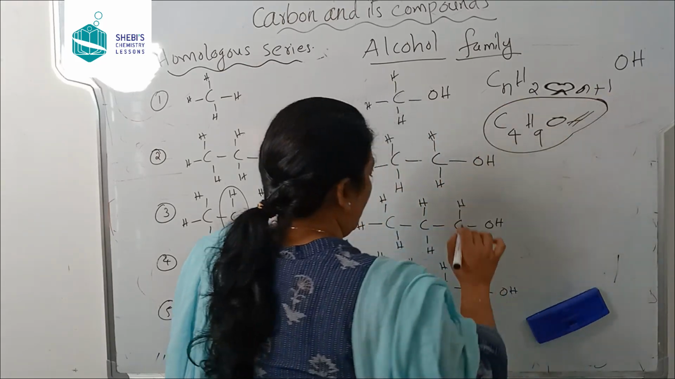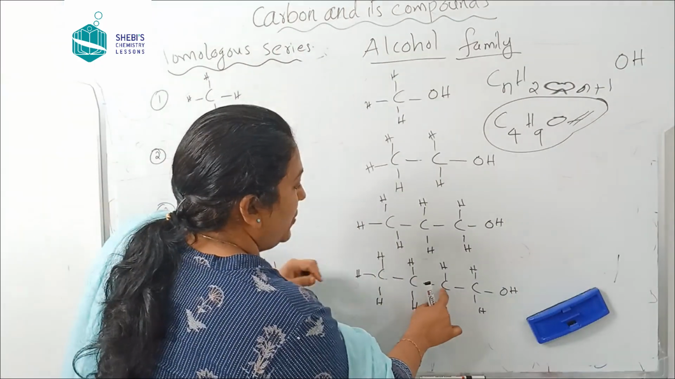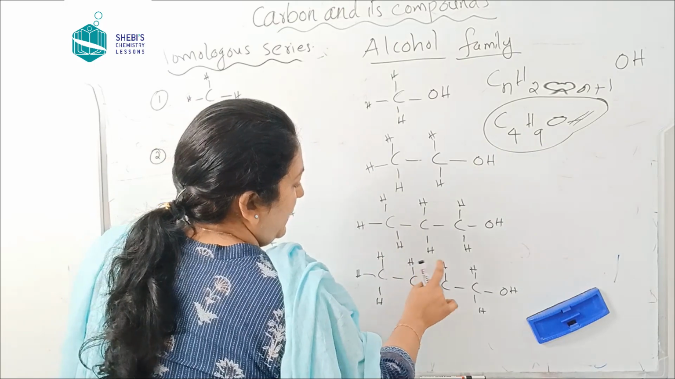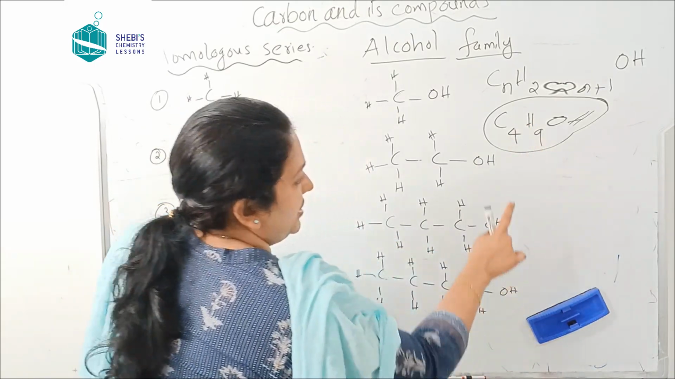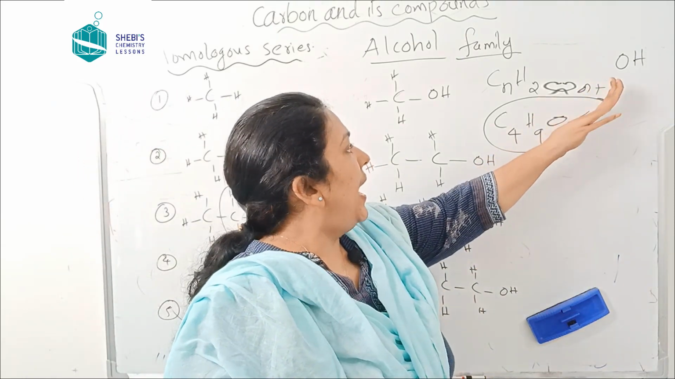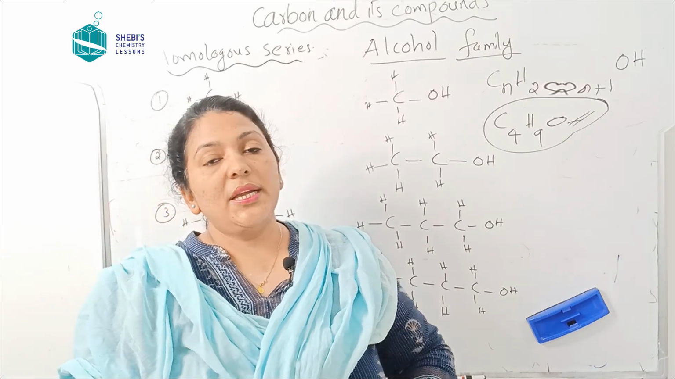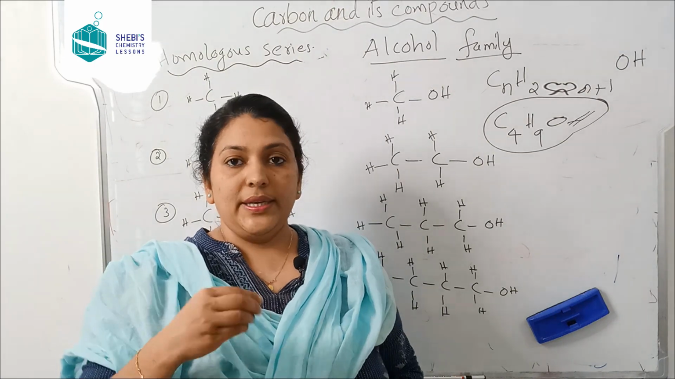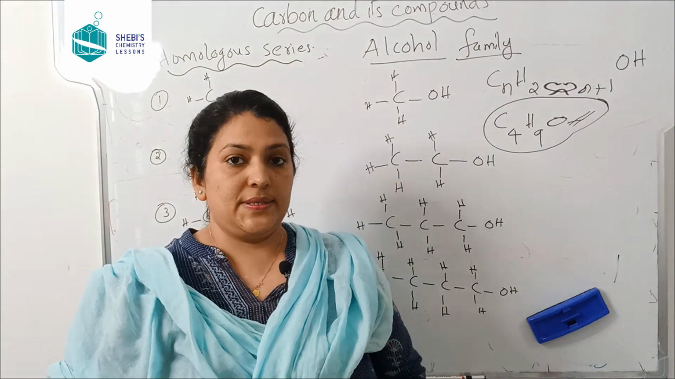Okay, so let's check what is the chemical formula of butanol. This is butanol. 1, 2, 3, 4. So C4, 1, 2, 3, 4, 5, 6, 7, 8, 9. Right? H9 and OH. Clear? So one hydrogen is replaced and an OH is attached there. Now, did you understand what are homologous series and functional group? Now, let us discuss what are the characteristics of a homologous series.